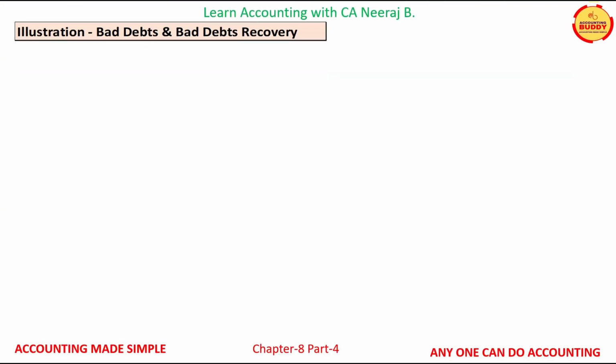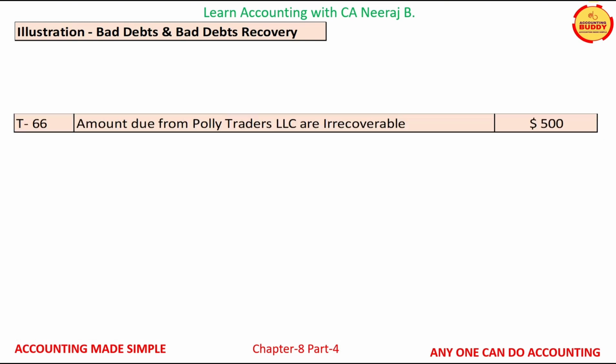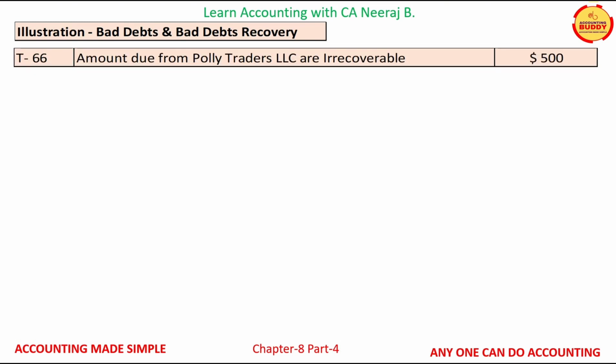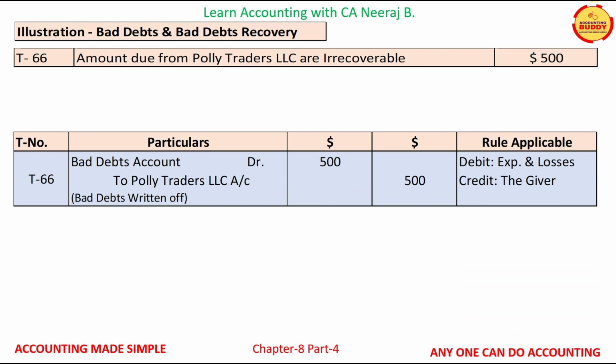Let us now study an illustration for bad debts and bad debt recovery journal entries. Transaction T66: an amount of $500 due from Poly Traders LLC is irrecoverable. The two accounts which are affected by this transaction are bad debts account and Poly Traders LLC account.